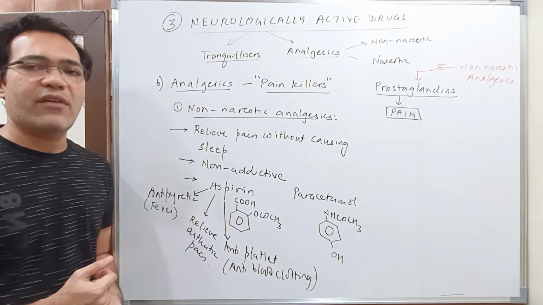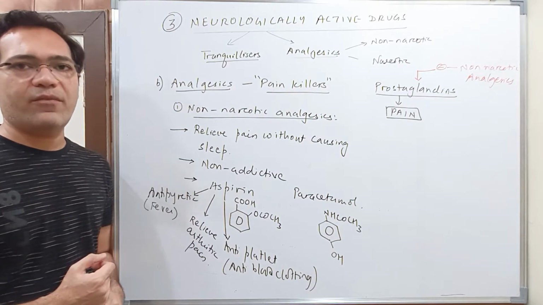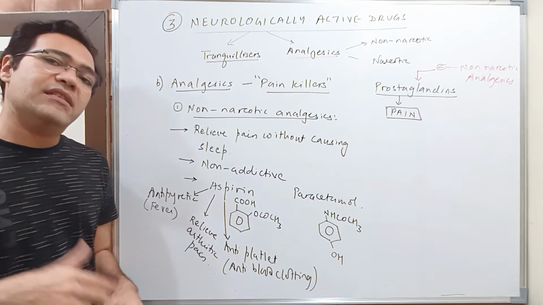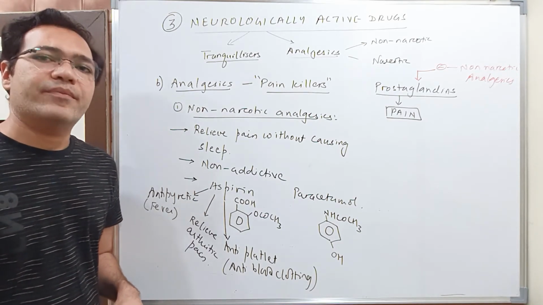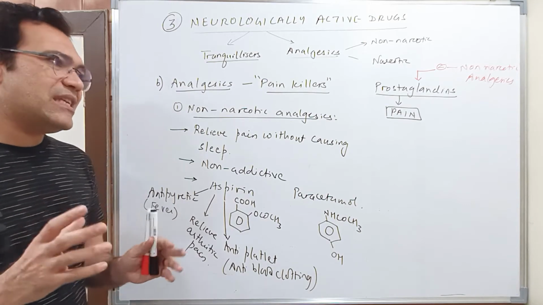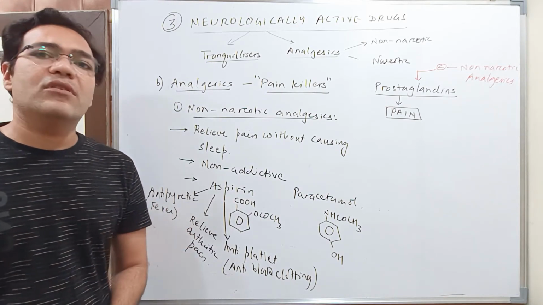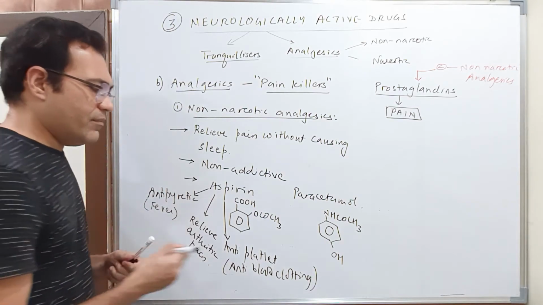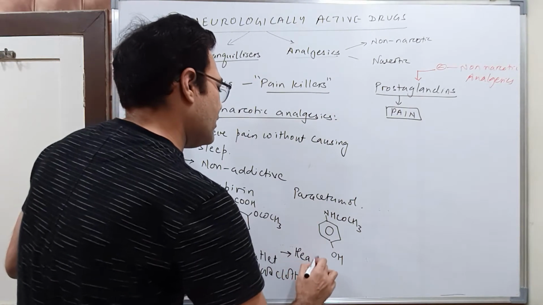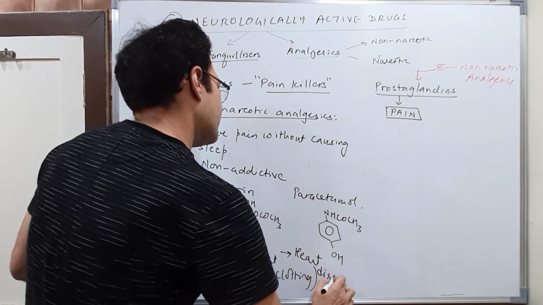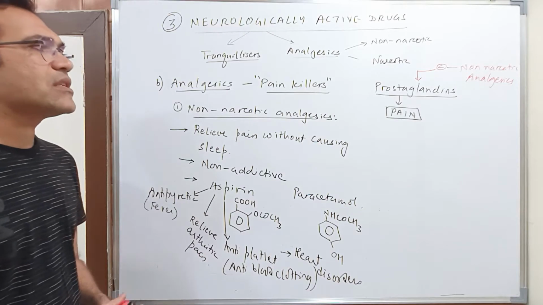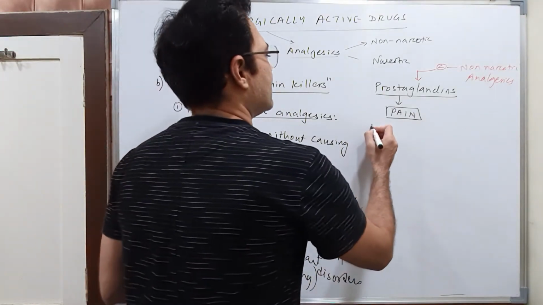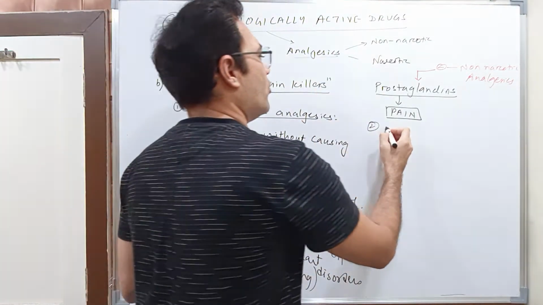Platelets, as you all know, are blood cells that cause clotting of blood. Aspirin will block the platelets and hence blood clotting will not occur. So it is very helpful to patients in the case of heart disorders. Now students, let us have a look at narcotic analgesics, the next class of analgesics.